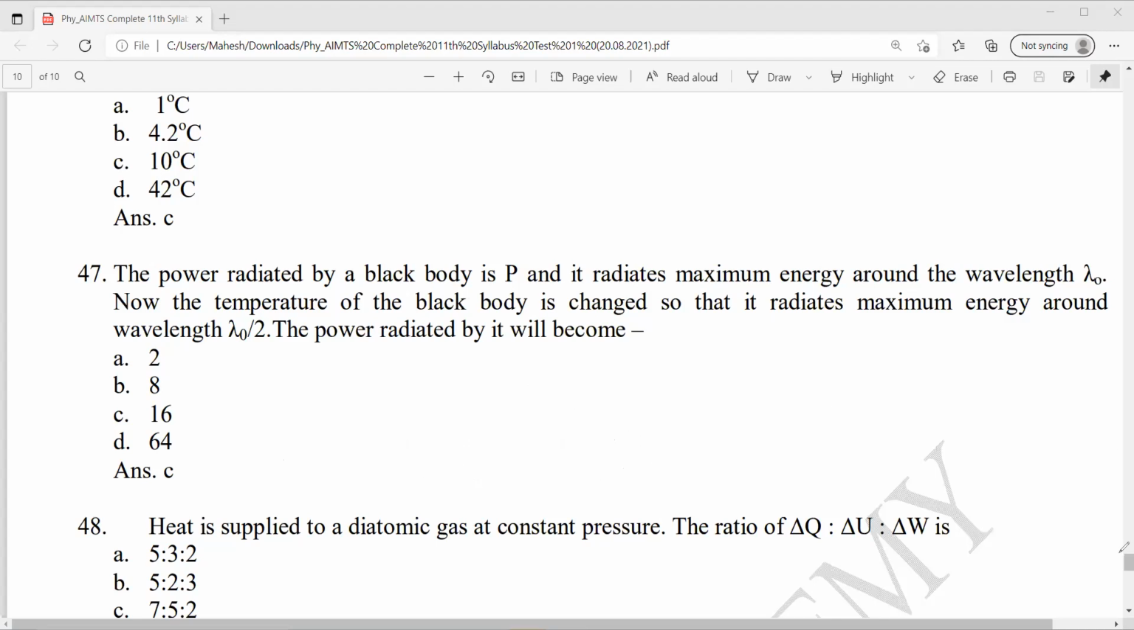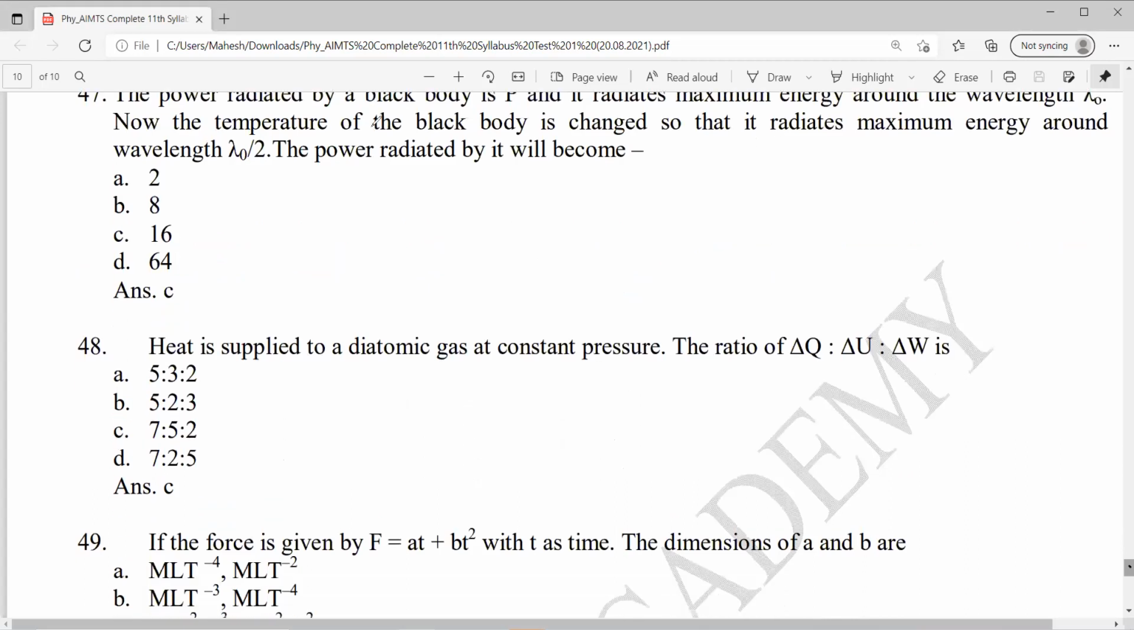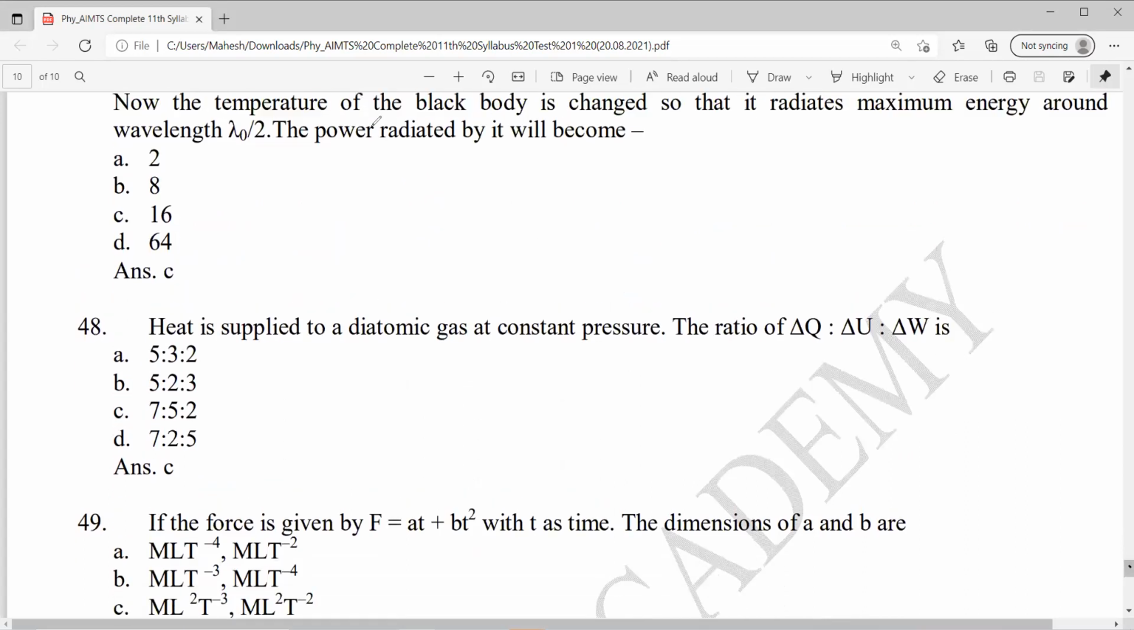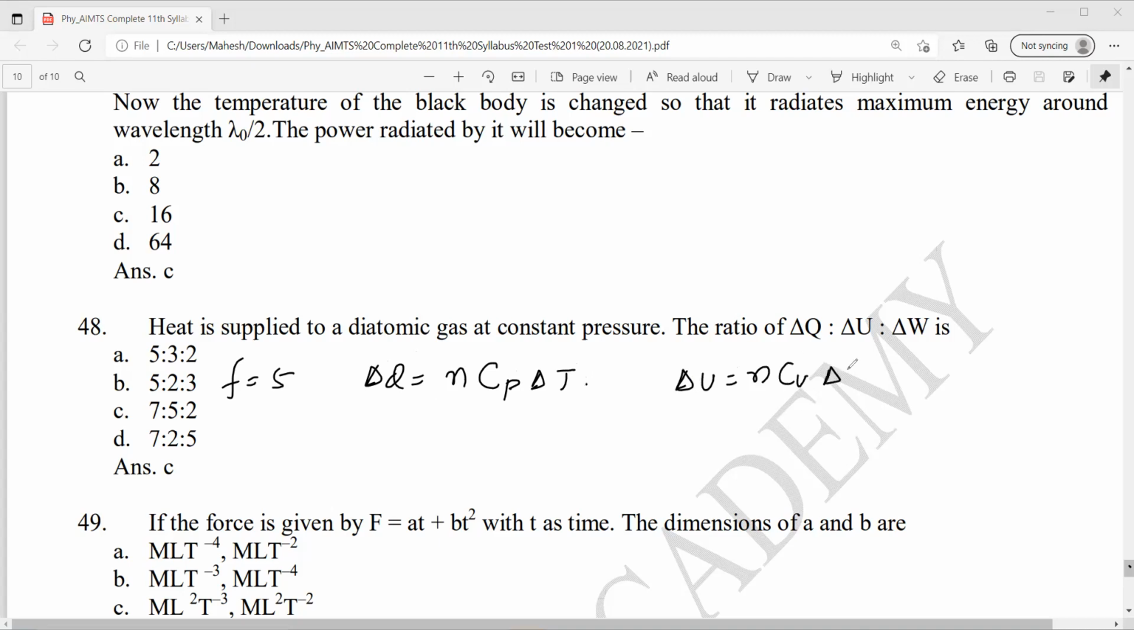Next, question number 48. Heat is supplied to a diatomic gas at constant pressure. The ratio delta Q to delta U to work done. Delta Q will be what? Diatomic means F is equal to 5. Delta Q is n Cp delta T. Then delta U is what? n Cv delta T.